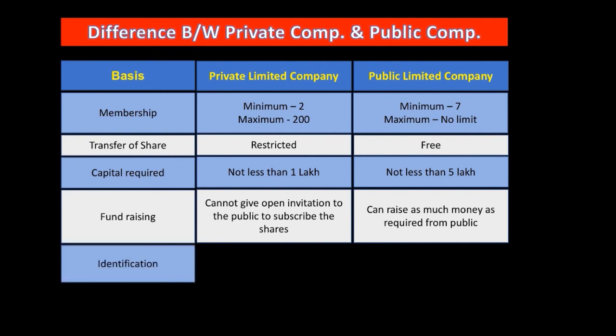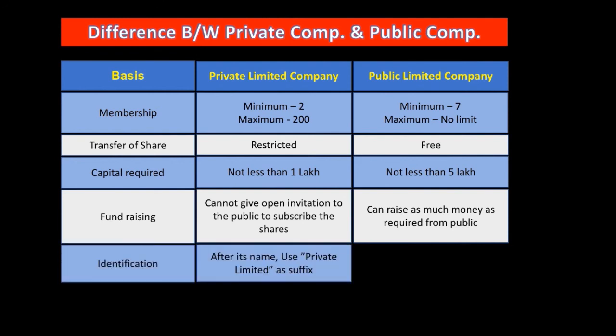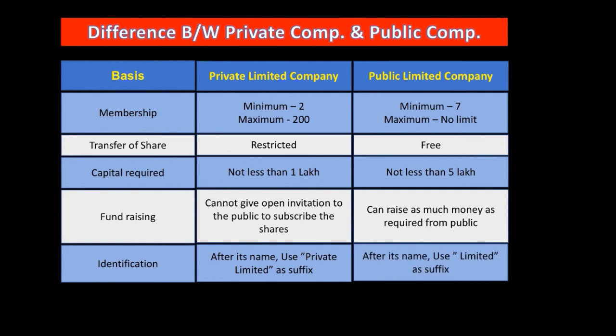Next one is based on identification. After its name, a private company uses private limited, as you can see, private limited company. But here, use limited as suffix. So it is only a limited company, not a private limited company. Like that. The last one is number of directors.